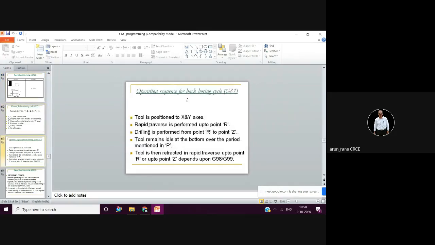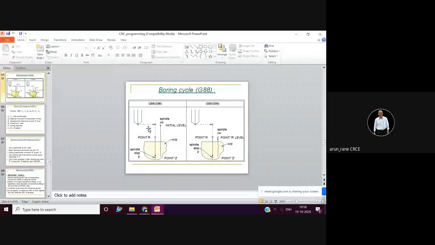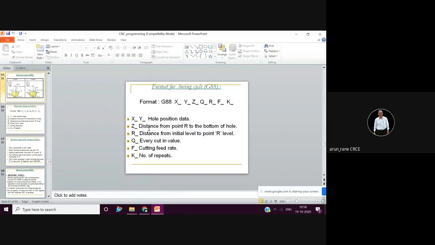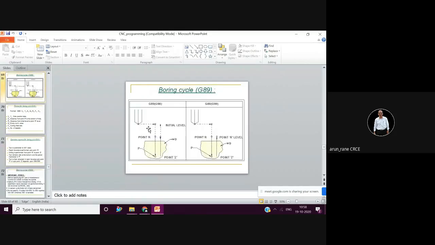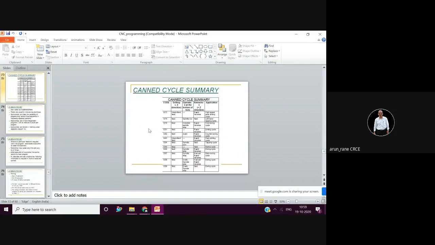So you have to only remember G80, which is the king. It cancels all the can cycles. Then G81, which is normal drilling cycle. G82, which is counter boring cycle. All right. So उसमें ड्वेल रहता है. G83 is peg drilling cycle, G84 is tapping cycle, G85 is reaming cycle, G86 is boring cycle. Forget G87, forget G88, forget G89, not required.